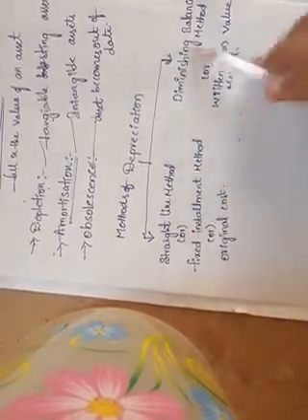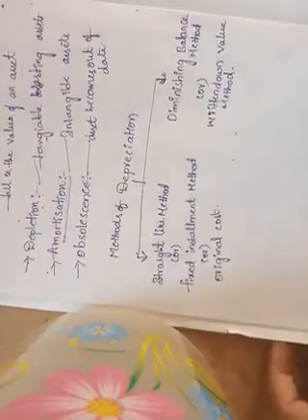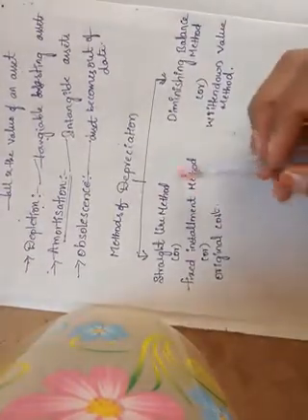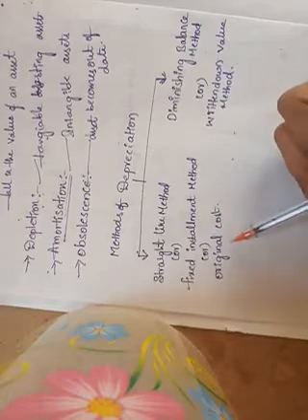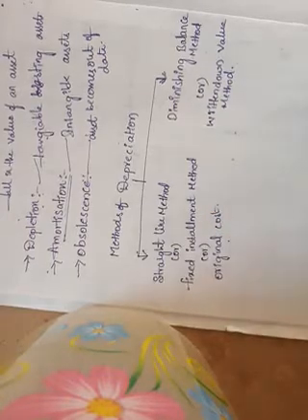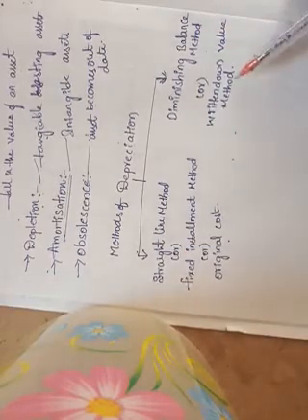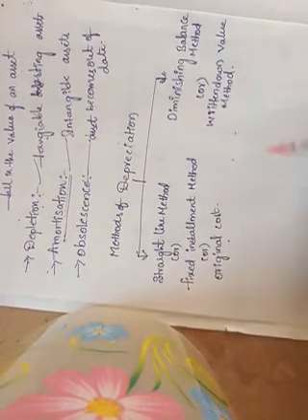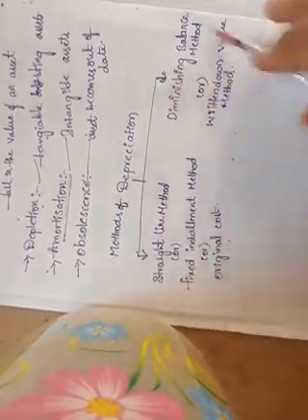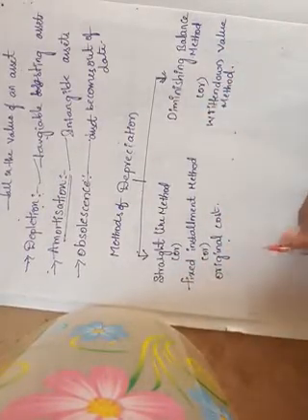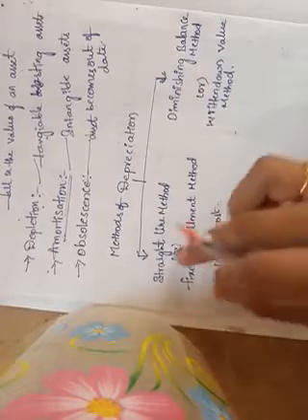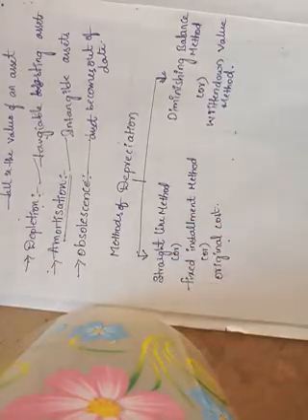You have to remember these names. Sometimes problems may be given to find out depreciation on original cost method, or on straight line method, or on written down value method. For that purpose you have to remember all these names. Now coming to the straight line method or fixed installment method or original cost method.